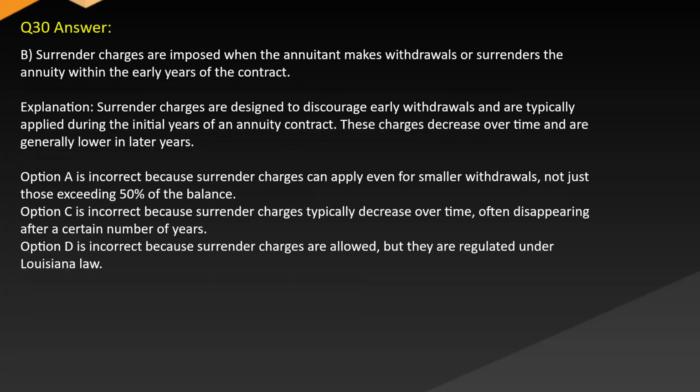Answer B. Surrender charges are imposed when the annuitant makes withdrawals or surrenders the annuity within the early years of the contract. Explanation. Surrender charges are designed to discourage early withdrawals and are typically applied during the initial years of an annuity contract. These charges decrease over time and are generally lower in later years. Option A is incorrect because surrender charges can apply even for smaller withdrawals, not just those exceeding 50% of the balance. Option C is incorrect because surrender charges typically decrease over time, often disappearing after a certain number of years. Option D is incorrect because surrender charges are allowed, but they are regulated under Louisiana law.